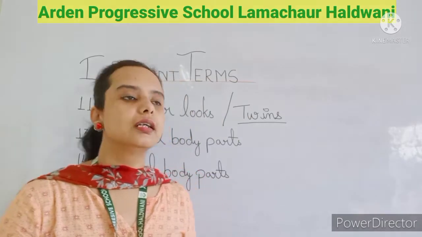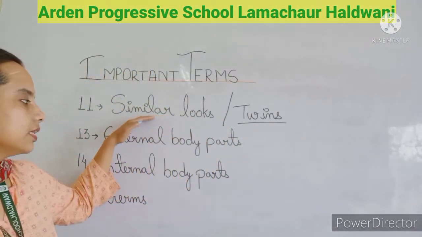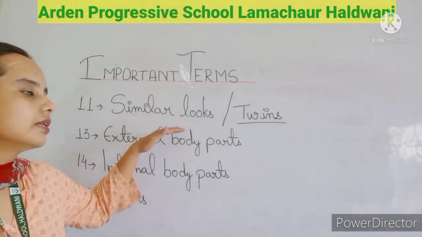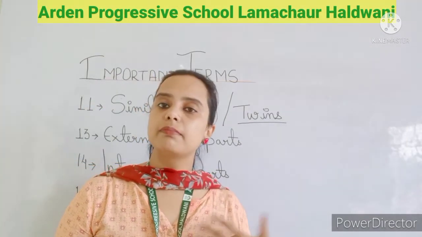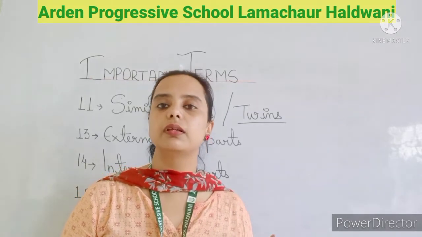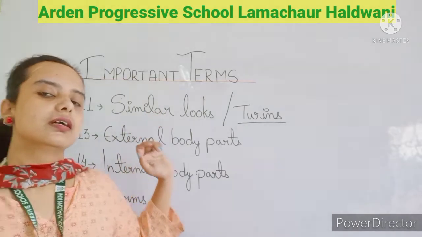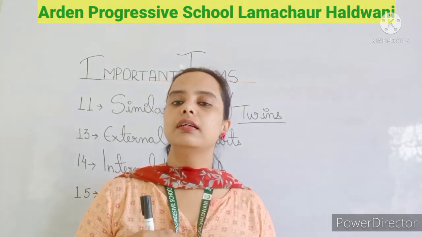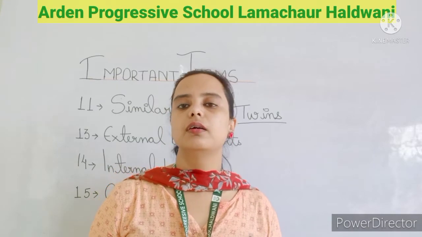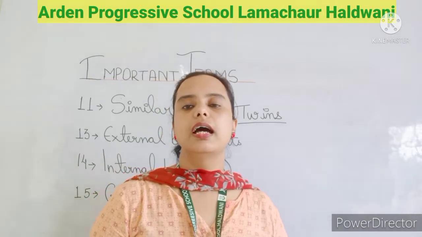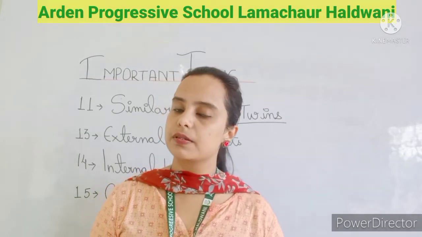Similar looks means some of your features resemble your relatives, your elders. The persons who are similar have different birth dates and different months, and there is an age gap as well.